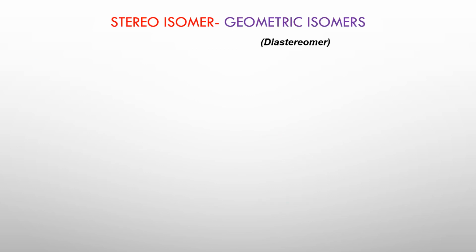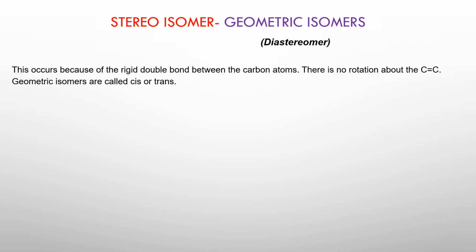The next kind of isomer that we are going to be looking at is called a stereoisomer. There are two types of stereoisomers, but at year 12 level, we are going to be studying only one, which is called a geometric isomer. Geometric isomers are also known as diastereomers. So what is a geometric isomer? This is because there is a double bond between carbon atoms. So in brief, we can say geometric isomer exists when there is a carbon-carbon double bond.